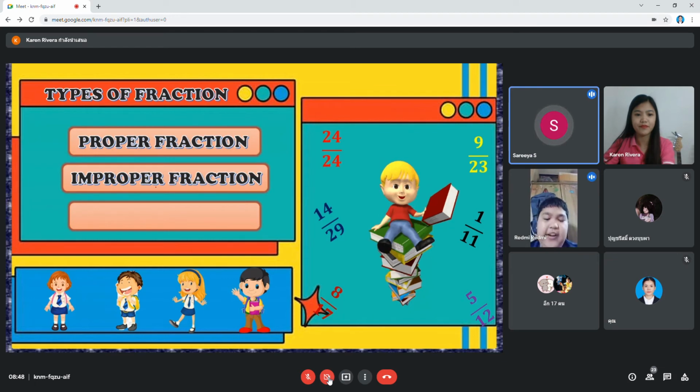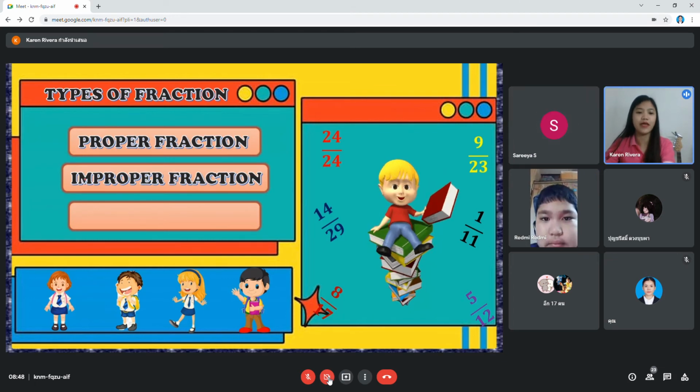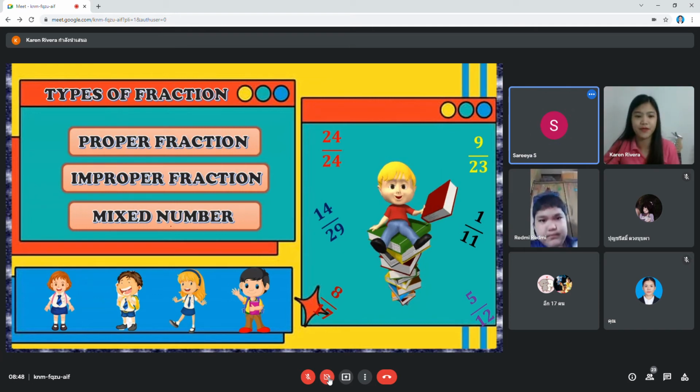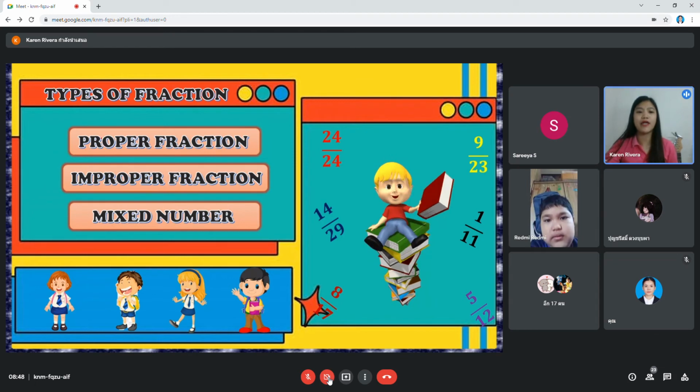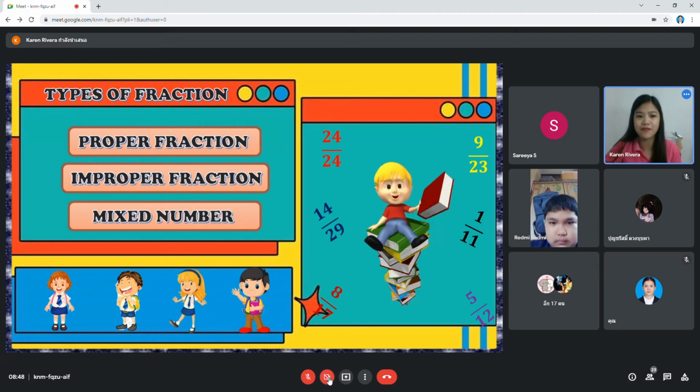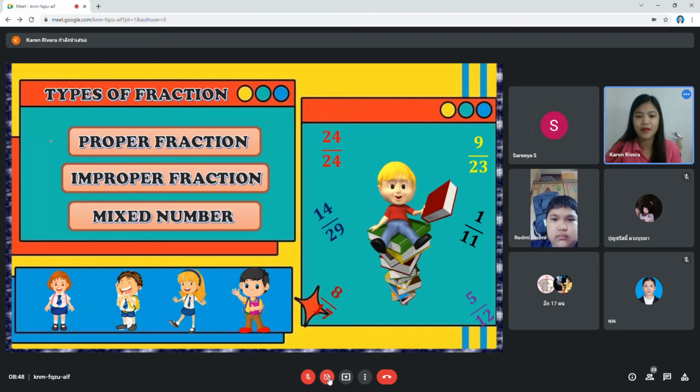Improper fraction. Okay, next, number 3, mixed number. Mixed number. Again, how many types of fractions do we have? 3, very good.